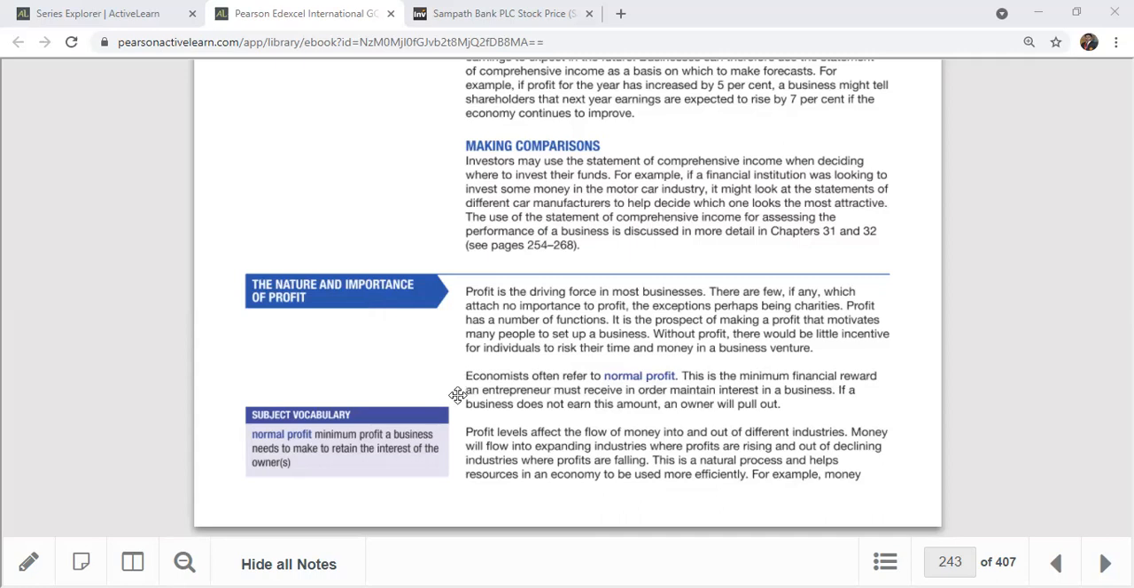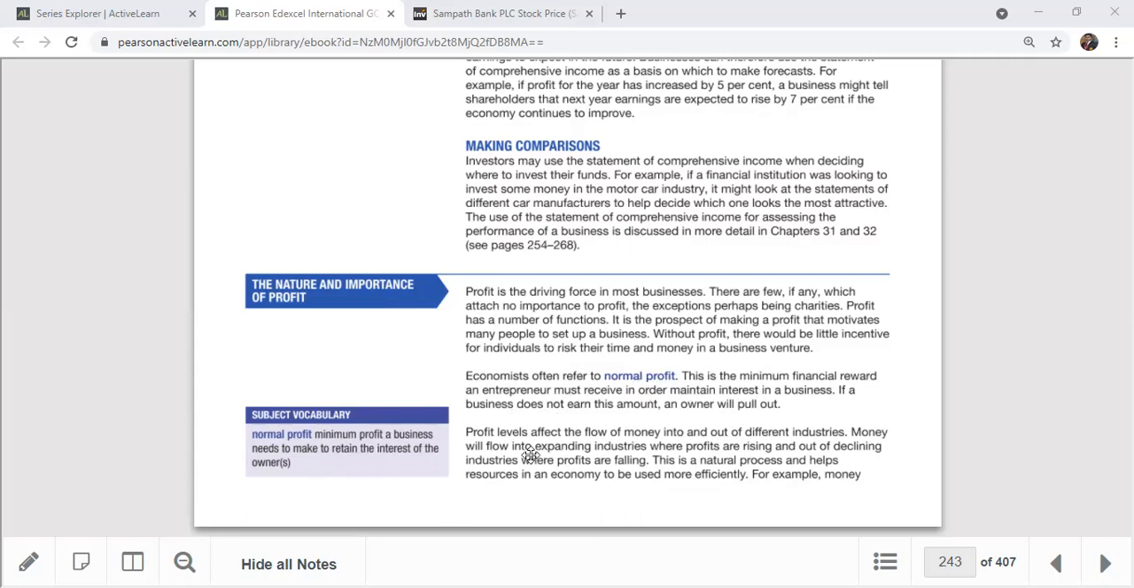So economists often refer to normal profit like a profit satisfaction level, a minimum financial reward an entrepreneur must receive in order to maintain interest in a business. So the normal profit definition is here. If you study economics, you can find out what a normal profit is: the entrepreneur maintaining interest in the business organization.